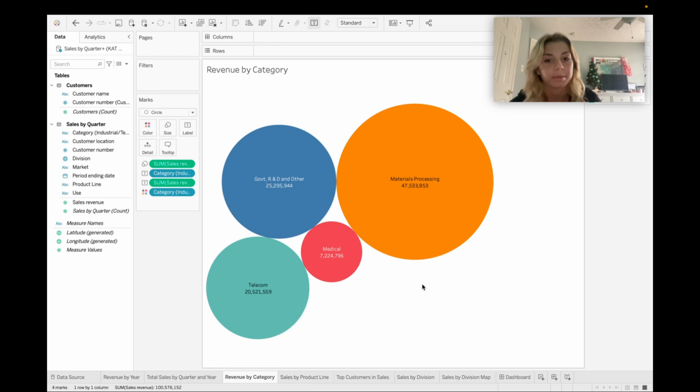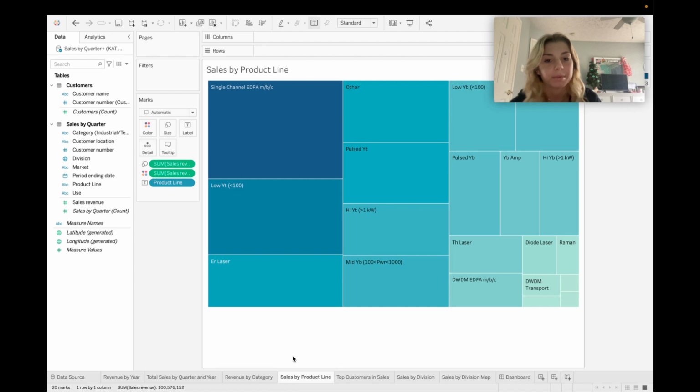Lastly, we were asked which single product line was the top performer in sales for 2020. So here you would go to the sales by division or sales by product lines over here, and you will see that this single channel was the highest with 15,854,323 sales revenue.